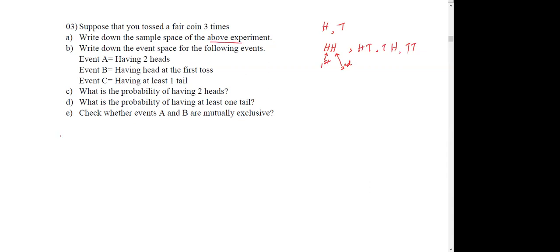The sample space, which is denoted by capital S, we write within these square brackets. What does sample space mean? Sample space means all possible outcomes that we can get from the particular experiment.